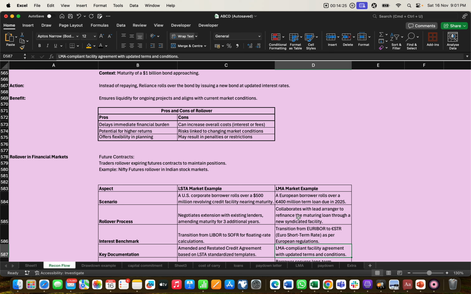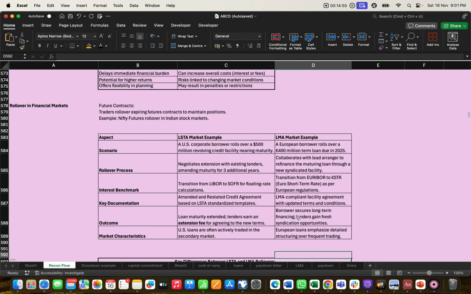If the market condition changes and the interest rate is very high, it is very difficult for the borrower to pay the interest. It may result in penalty or restriction if the borrower does not pay the interest amount on a particular date, month or quarter.